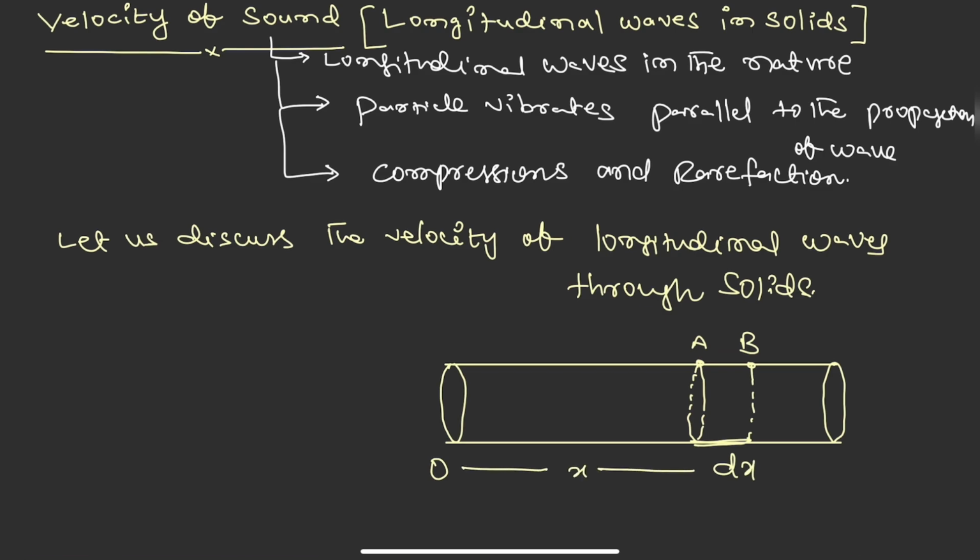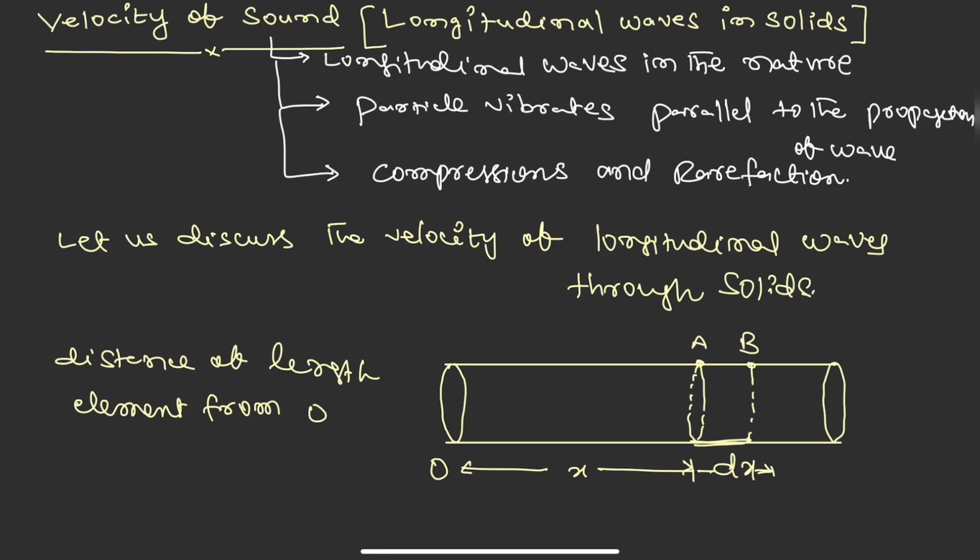Its distance from the point O is x, and the total distance of the other end from O is x plus dx.